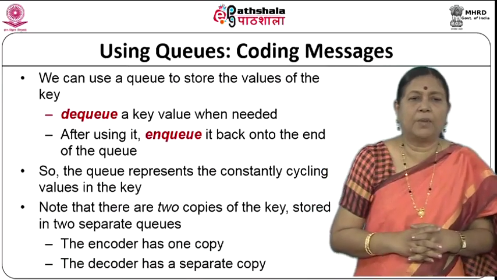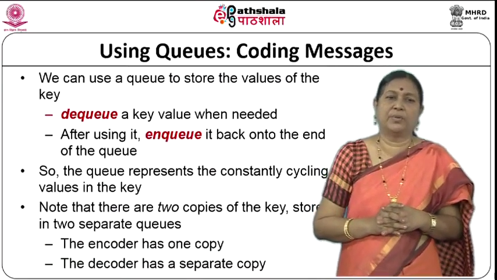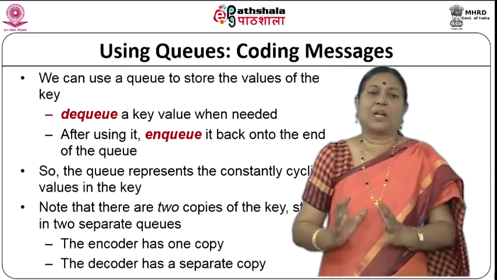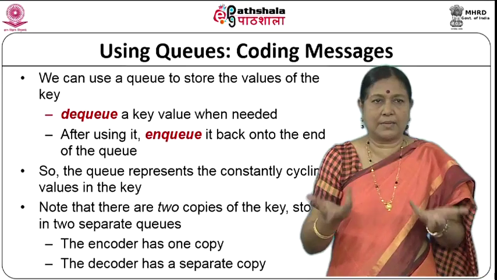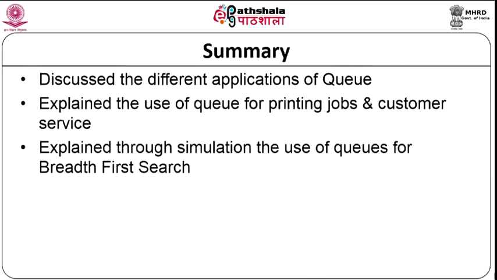In this particular module, we have discussed the different applications of queue. We have divided the applications into 2 types, customer service and buffering, and we have explained customer service using printing jobs and round robin, where printing jobs and round robin are typical computing applications, while customer service is general, for any application. And we explained simulation, the use of queues for breadth first search, and we also used queues for encoding. So with this we finish the applications of queues. Thank you.